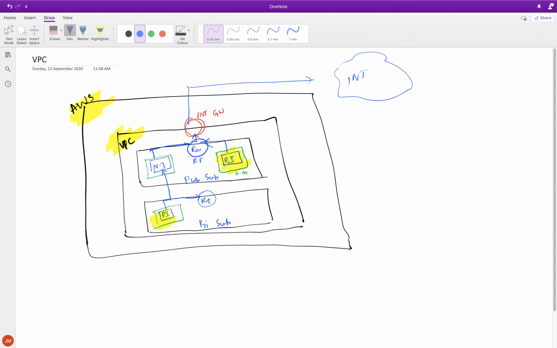So the only change in that case would be, let me erase this part. So this one is going to be gone. Instead of creating another instance over here, let me use the red one, because these are not instances. They are not EC2 instances. Think of it just like your internet gateway, as an appliance or something, right? So NAT is basically managed by AWS. That's a good thing about this NAT gateway.